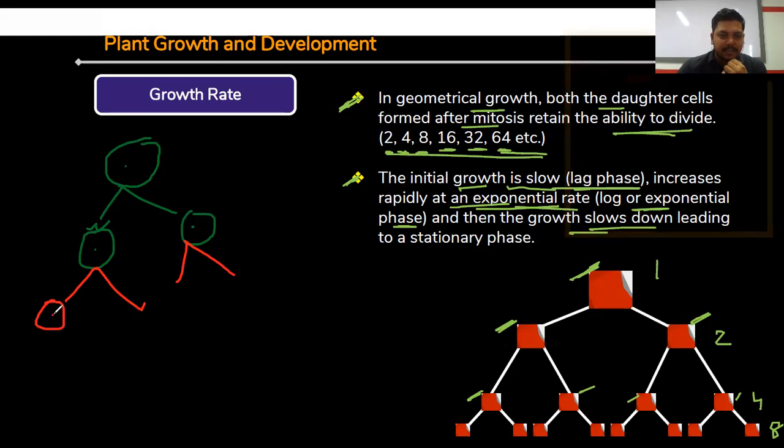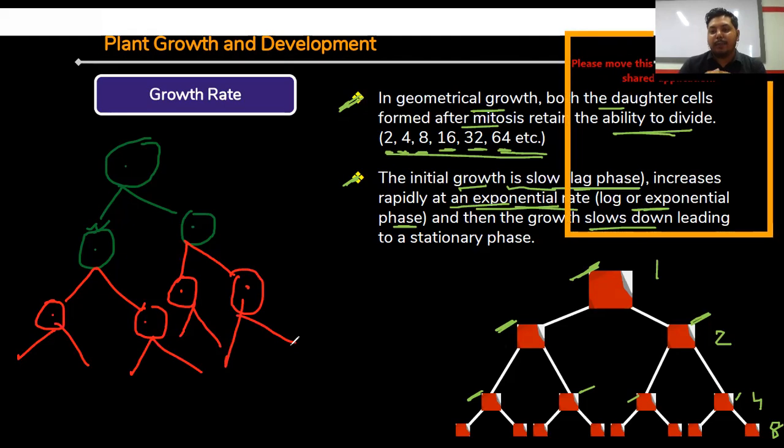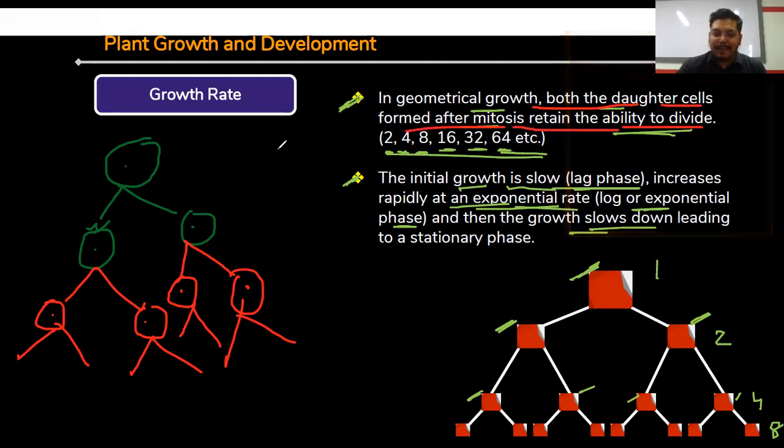This is the main difference between arithmetic growth and geometric growth. So two cells are undergoing division again and they are forming two cells each, right? Clear? And this process is going on up to a certain limit. Suppose this division is going on for 1 hour, and after that, there will be no requirement of extra cells. At that time, this process will be stopped, right? In geometric growth, both the daughter cells formed after mitosis retain the ability to divide.